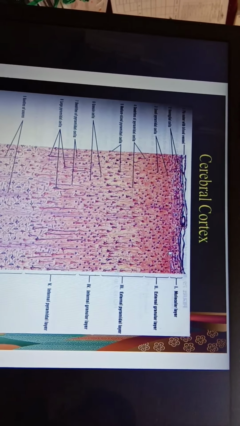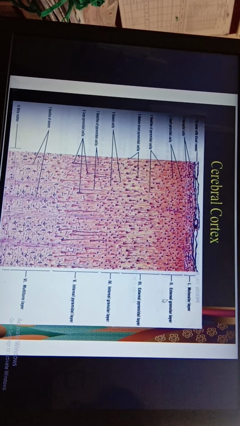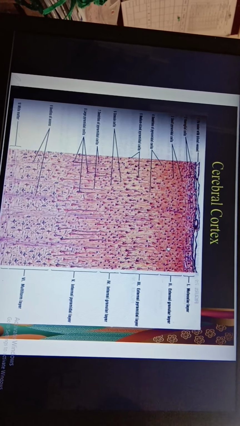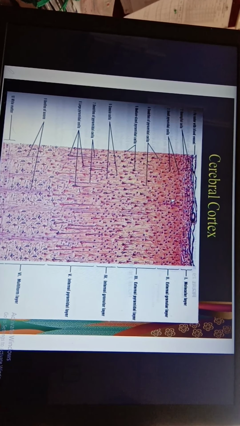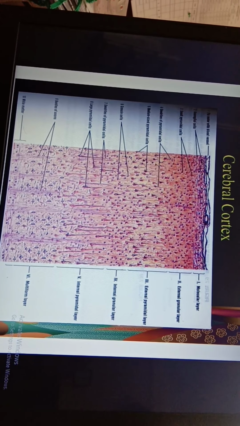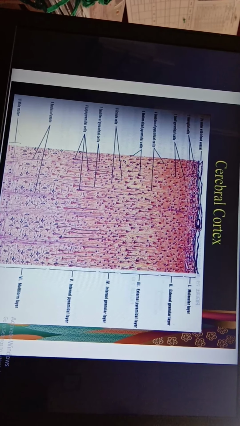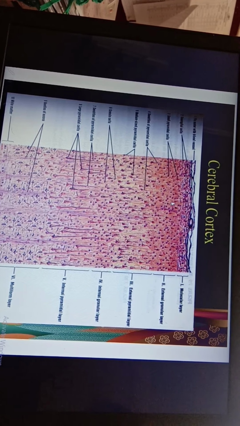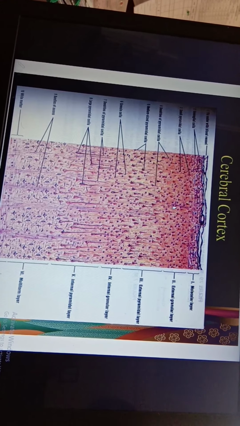The second layer, which is present below the plexiform or molecular layer, is the external granular layer. This external granular layer consists of closely packed small granular cells. You can see in this diagram closely packed small granular cells which have dendrites. The dendrites pass into the molecular layer, the upper layer, and the axons descend downwards into a deeper layer. That is the external granular layer.